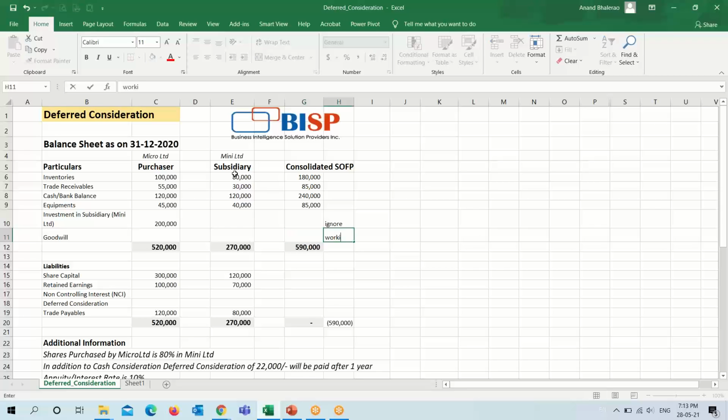For goodwill we need to do a working. For share capital, only the share capital of the purchaser will appear. Retained earnings, non-controlling interest and deferred consideration will arrive through workings.